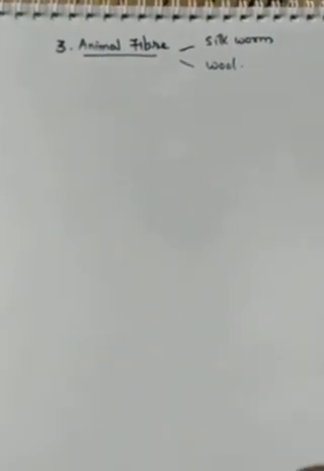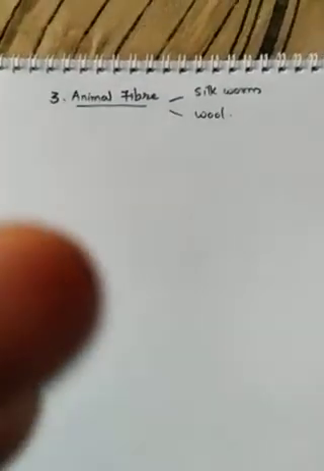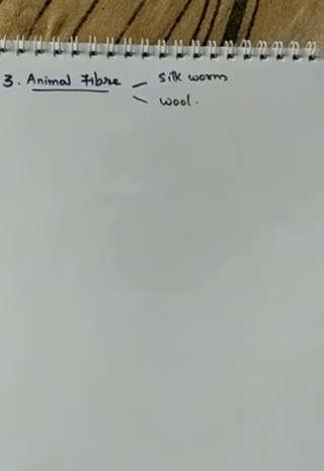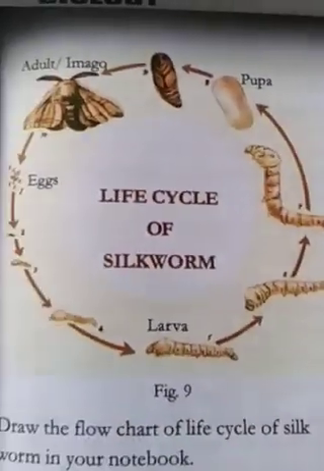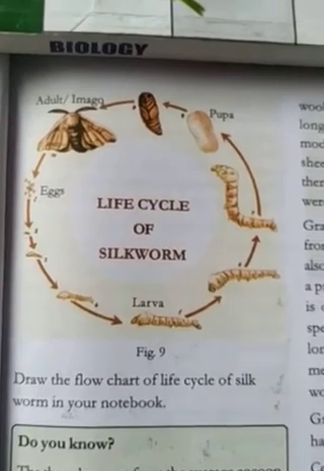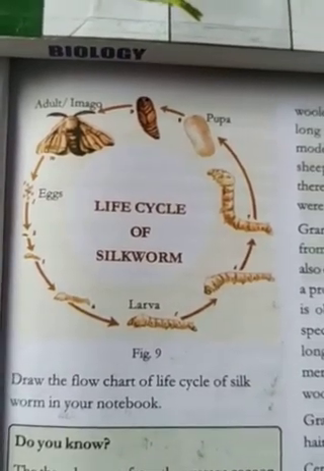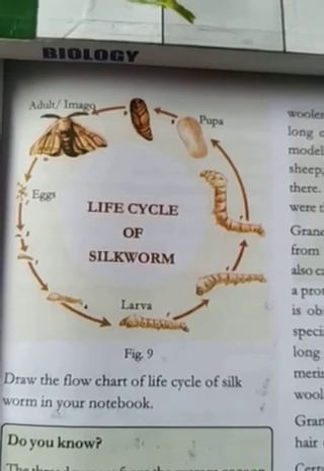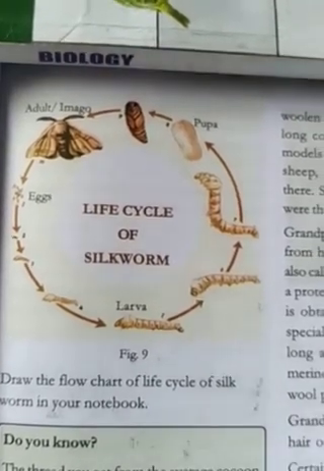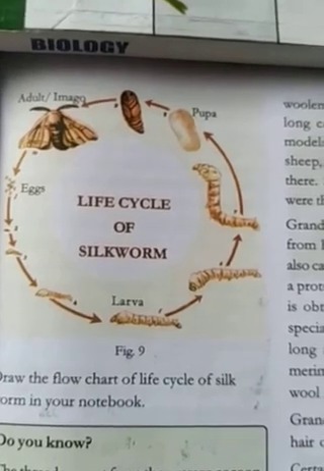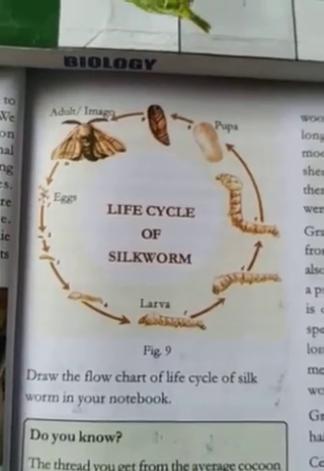Okay, children. In silkworm you have already completed the different stages, how they take out the silk thread from the silkworm. Everything I showed in a video, right? So for that you have to draw the diagram of the life cycle of silkworm. That I am going to show you now. You have to draw it neatly in your classwork, children. So this is the diagram. You have to draw in your classwork the life cycle of silkworm, which has four stages: egg, larva, pupa and imago or adult. Okay. This diagram you have to draw in your classwork.